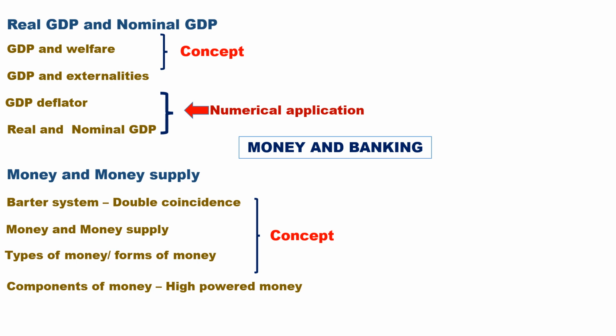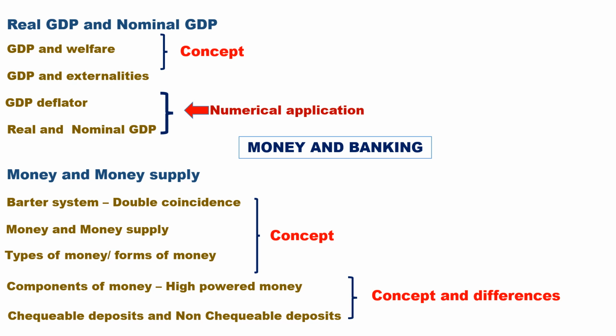Then components of money: high powered money. Money supply is C plus DD. High powered money is C plus cash reserves in bank. Then checkable deposit and non-checkable deposits. Checkable deposit is one against which a check can be issued. Example, demand deposit and saving deposit. Non-checkable deposit is one against which a check cannot be issued. Example, time deposit. This can be asked concept oriented and maybe in differences.